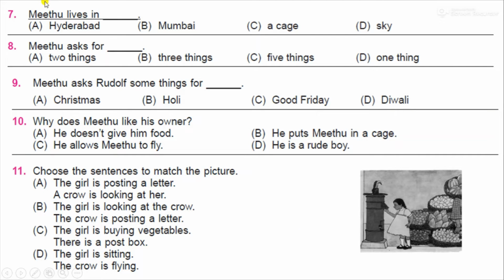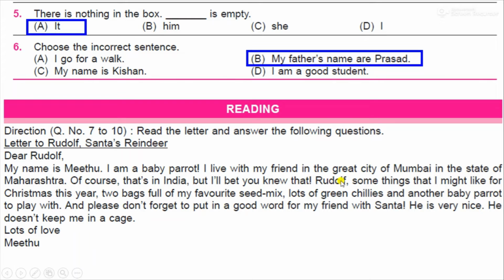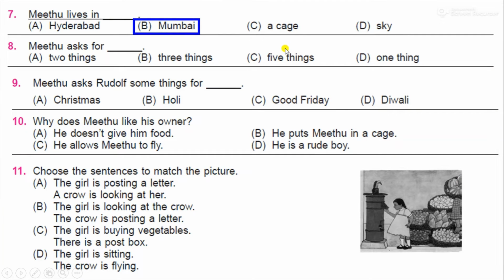Look at the questions. Question number 7. Mithu lives in dash. Hyderabad, Mumbai, a cage, sky. Let's see the letter. Mumbai. So the answer is Mumbai.